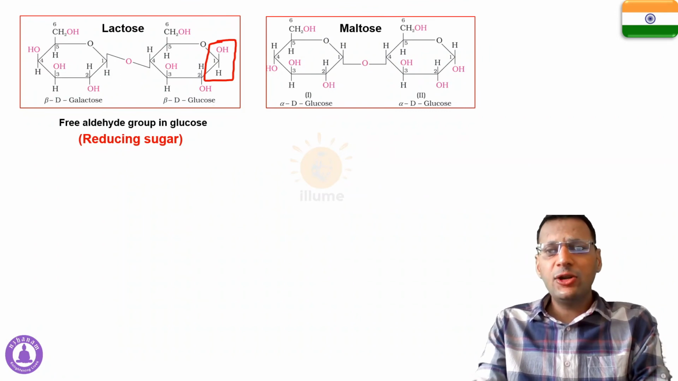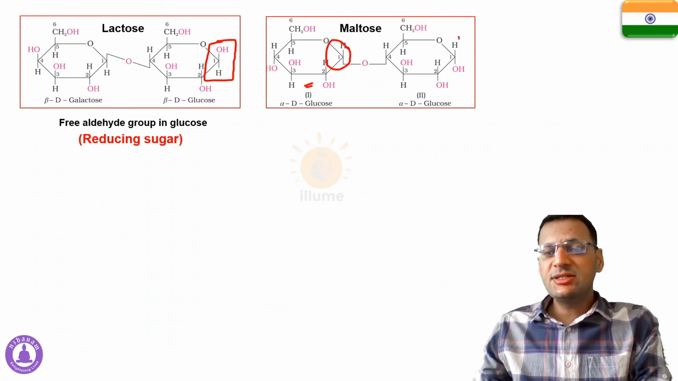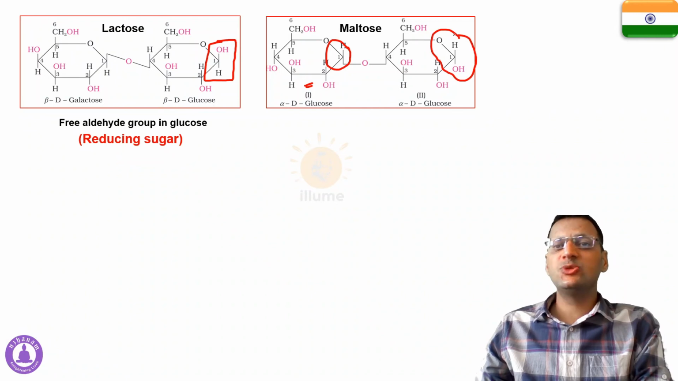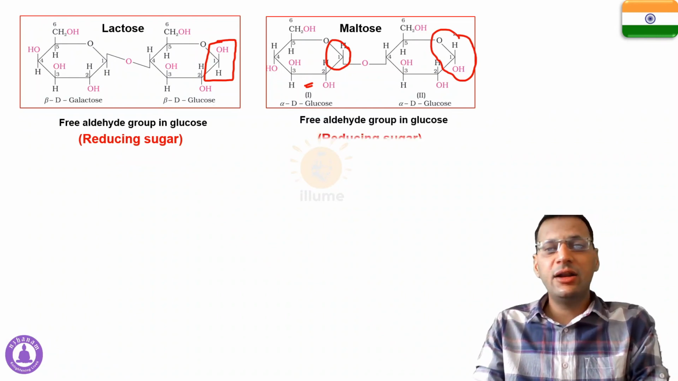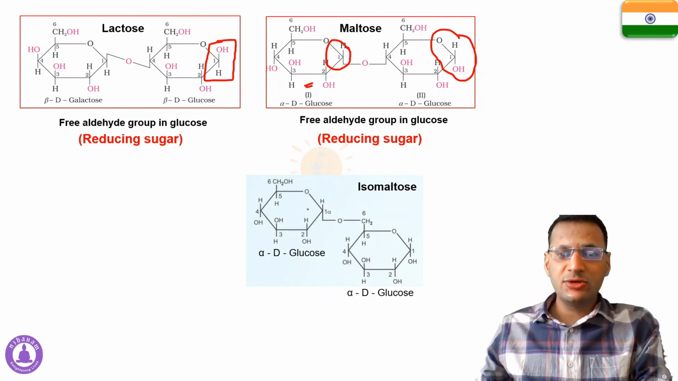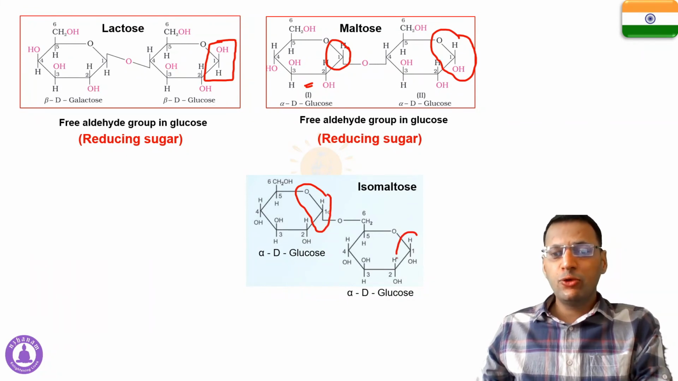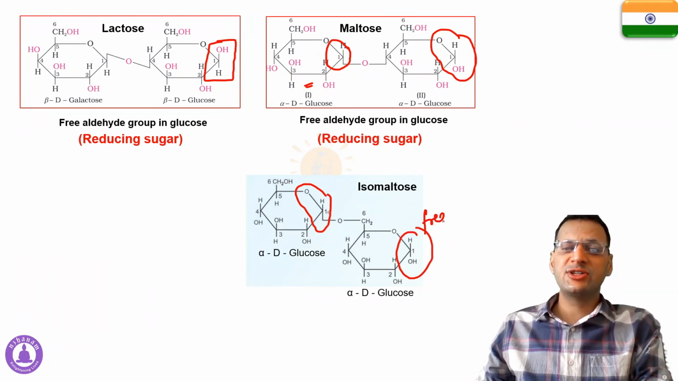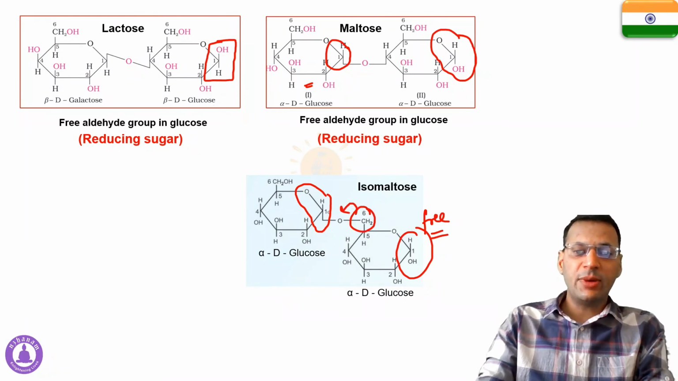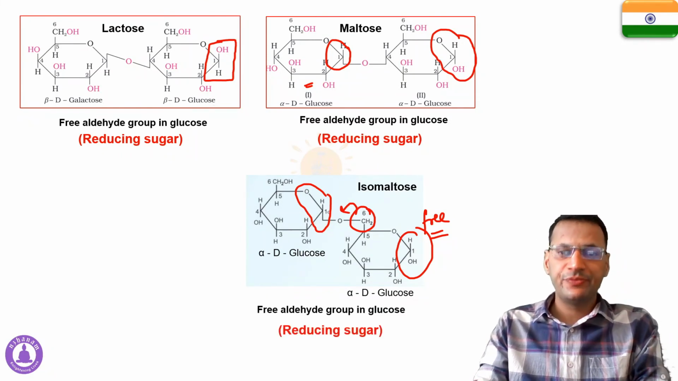Let's discuss maltose. In the case of maltose, the functional group of this glucose is involved in bond formation. In this case, the functional group is free. That's why maltose is again a reducing sugar. This is isomaltose. In the case of isomaltose, the functional group of this glucose is involved in the bond formation, and this functional group is free. This is a free functional group because the sixth carbon is making the bond. That's why isomaltose is a reducing sugar because of the presence of a free aldehyde group.